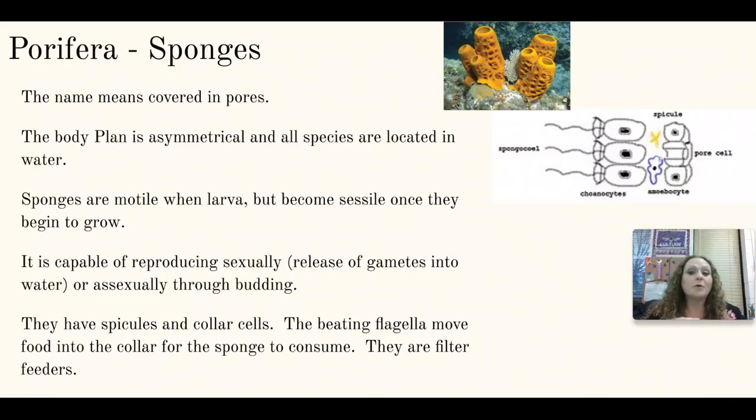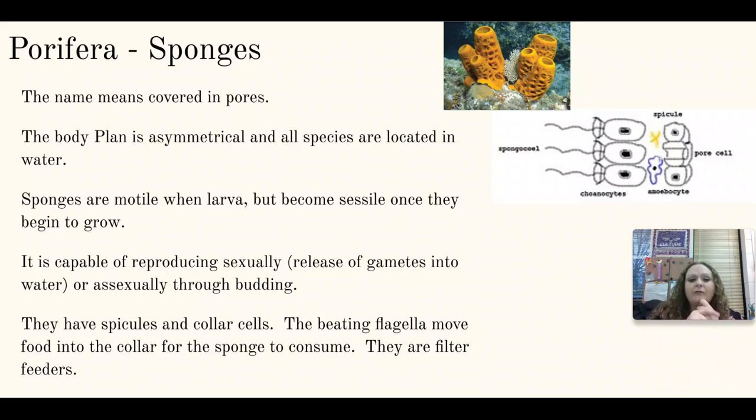Phylum Porifera are the most simplistic animals we're going to talk about. These are sea sponges. Yes, like SpongeBob, except not yellow and square. I mean, some of them are yellow, but definitely not square, mostly. The thing is, they're actually asymmetrical, so they're going to have different shapes. They're not going to have a definite body plan, not all of them.